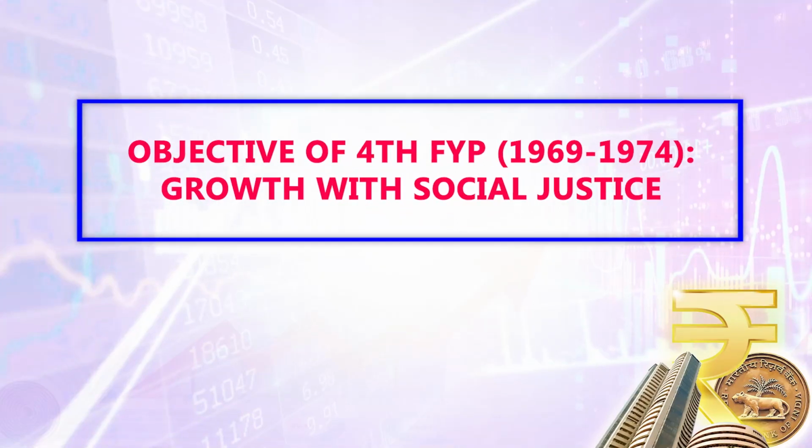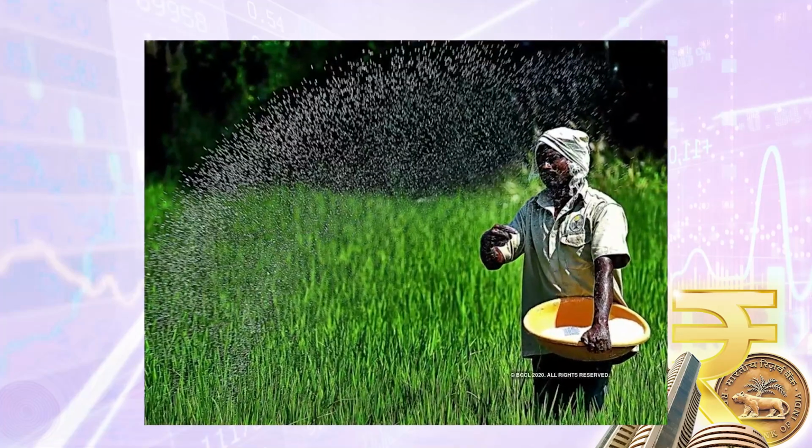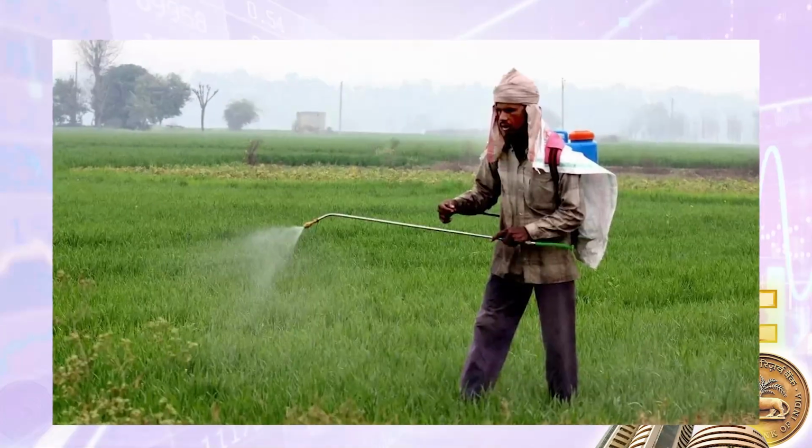In this particular plan, the objective was growth with social justice. And therefore, along with the increase in agricultural production, the overall agrarian scenario was taken into consideration, and improvement of technology was emphasized. Not only that, an entirely new thing, the creation of buffer stock, was introduced in that plan period. And therefore, during 1970-71, the record, all-time high production was 108 million tons. So the agricultural performance was quite satisfactory in the fourth 5-year plan.